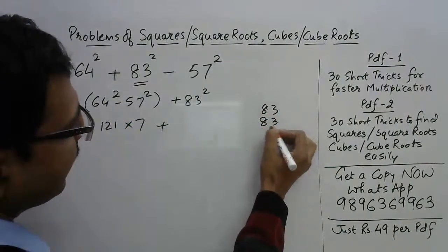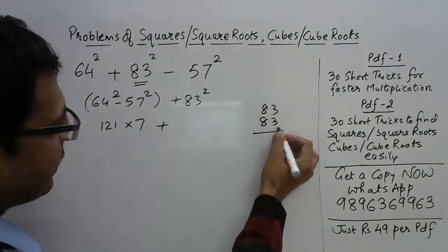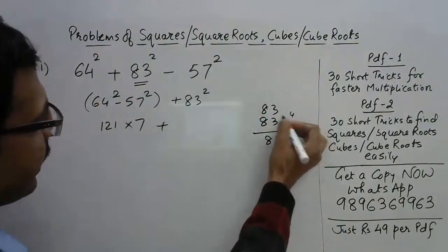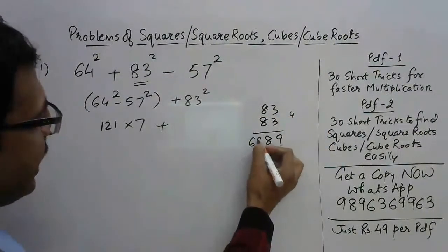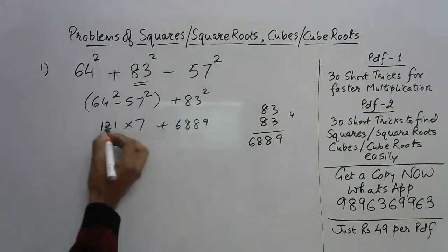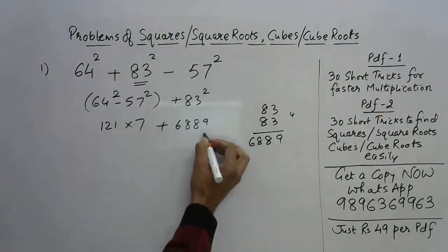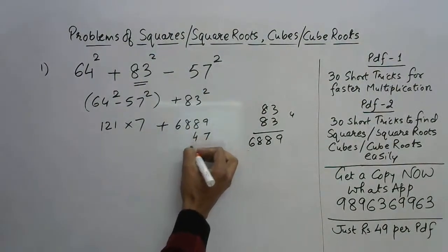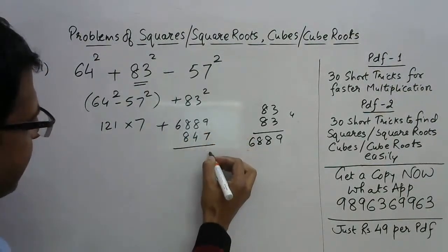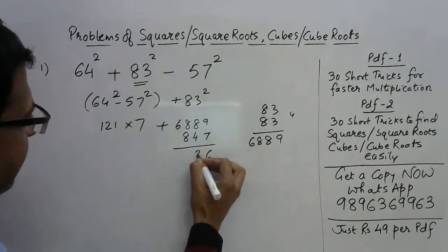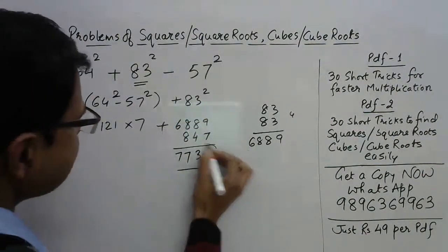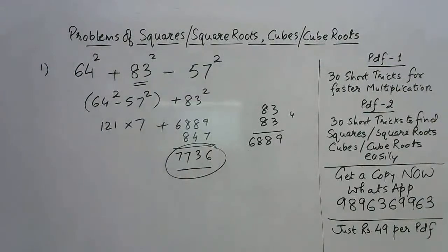Now use vertically and crosswise here. This is 3 square 9, then 24, 2 eights are 48, 8, 4, then 64 and 4, 68. So 6, 8, 8, 9. And now just multiply this by 7 and write it below this. 7 1s are 7, 7 2s are 14, 4 1 and 8. So this will be 9 plus 7 is 16, 6, 1 carry, 3, 1 carry, 17, 7, 1 carry, and 7. 7736, that's the correct answer which I was expecting.